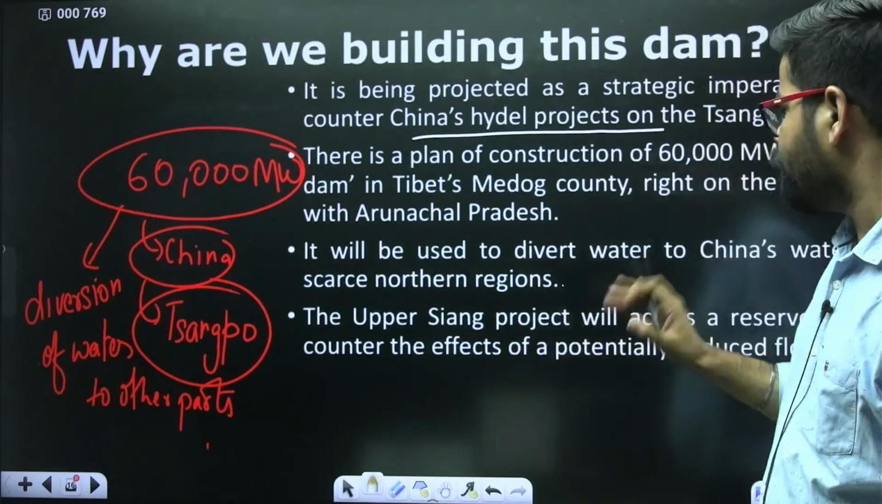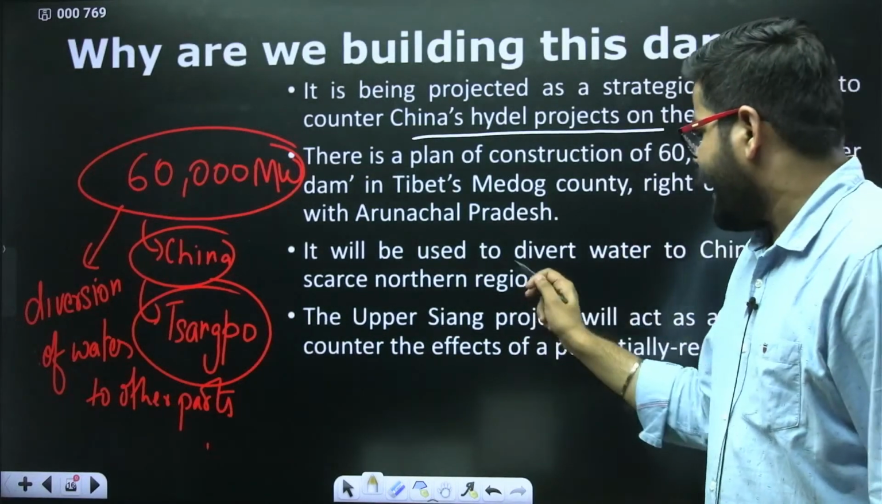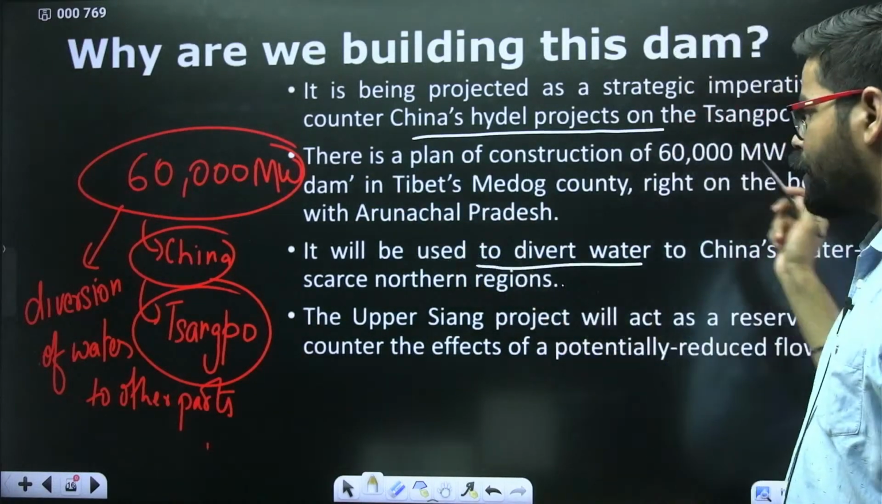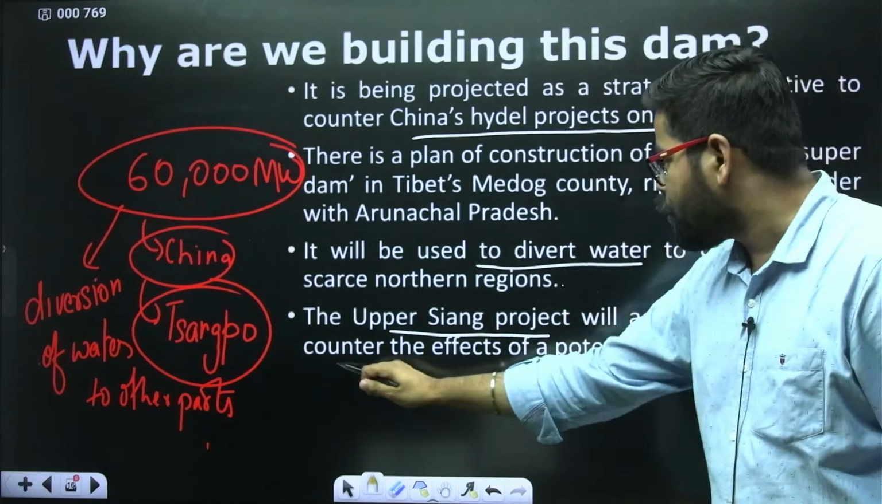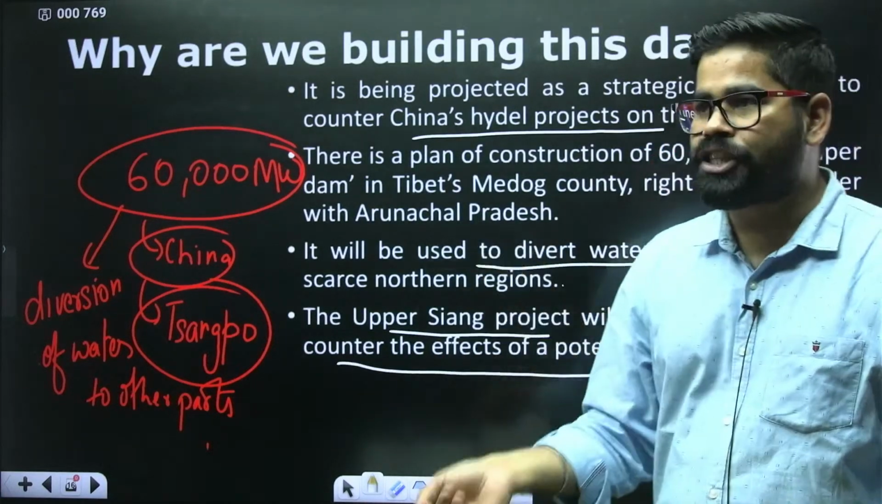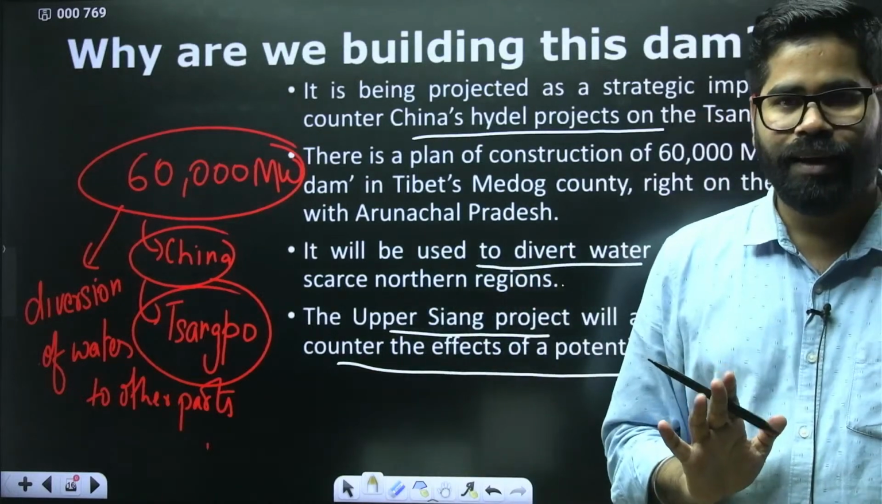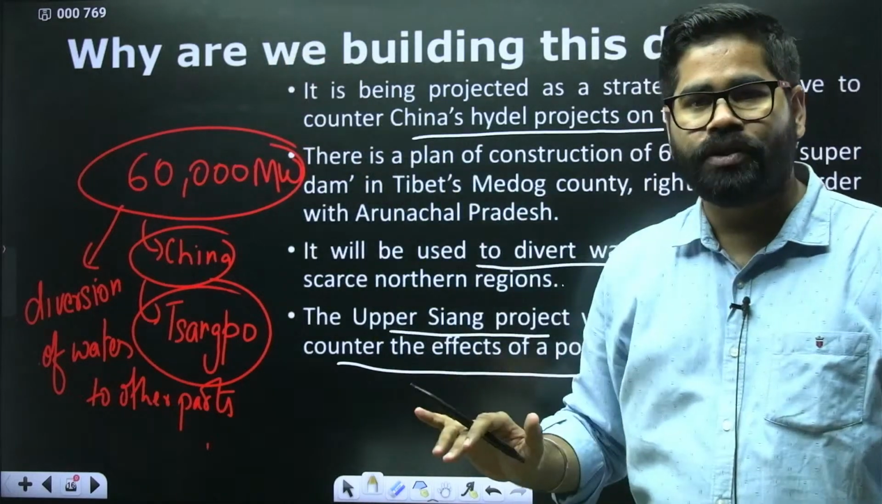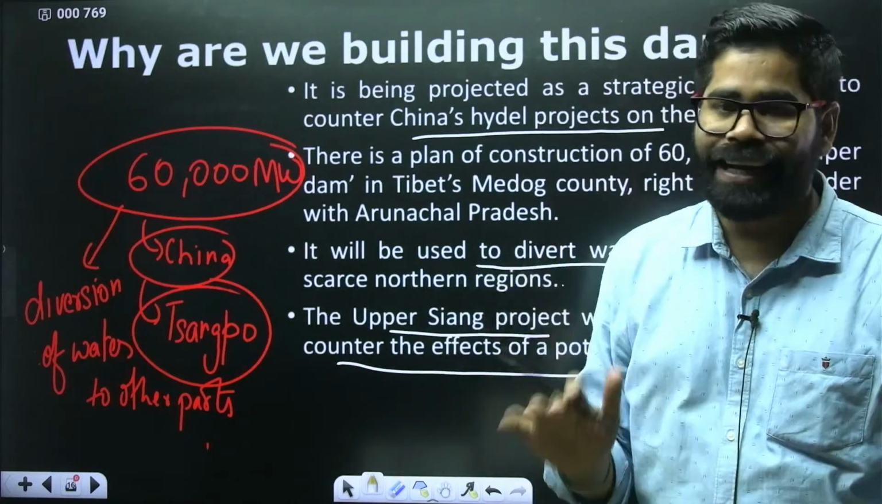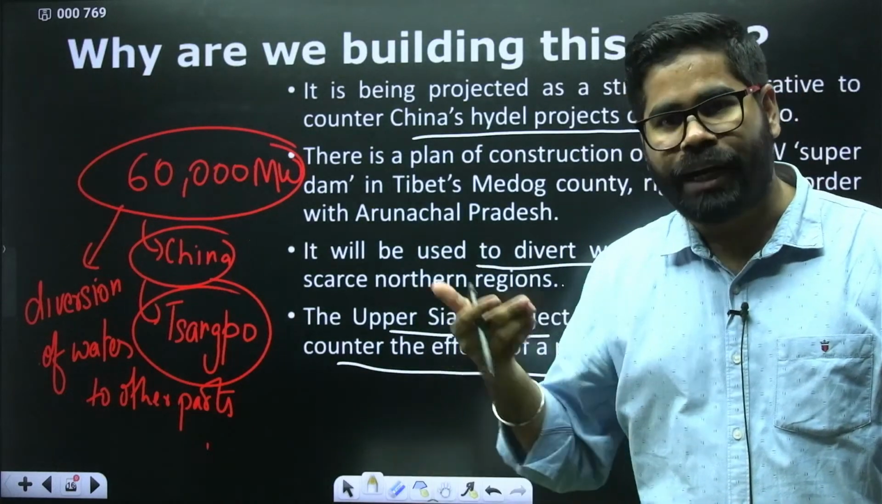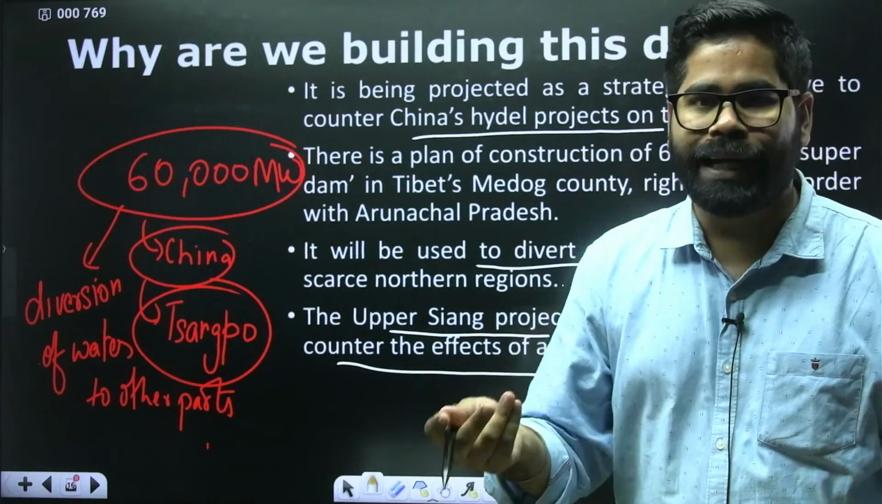Okay. Now, see, this dam is going to be used to divert the water. So this Upper Siang project will act as a reservoir to counter the effect of a potentially reduced flow. Okay. So our Siang project will ensure that there is a continuous flow of water in India. That's why we are trying to construct it. It means the government is trying to construct it.